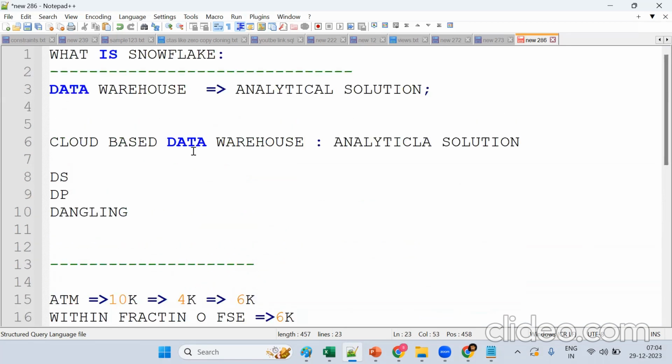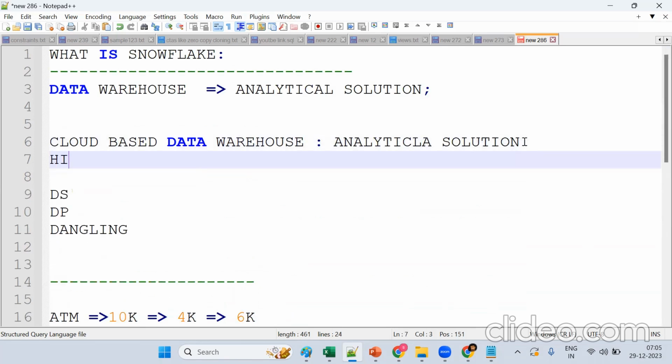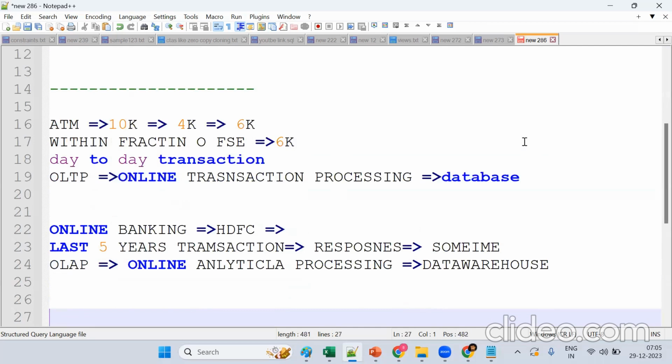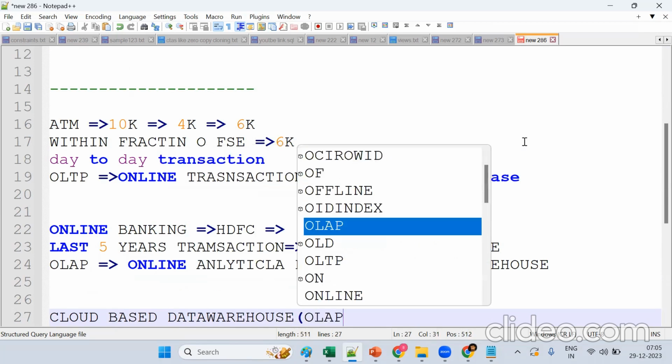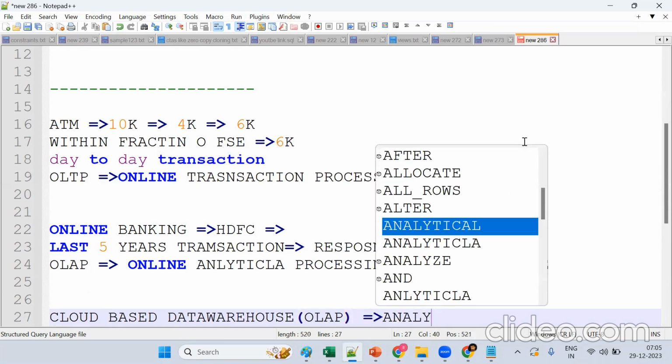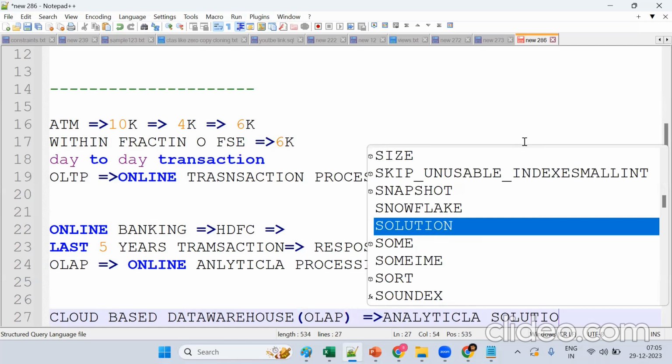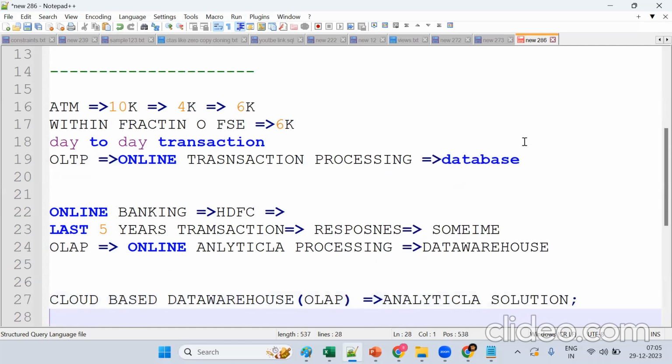What is it saying? It's a cloud-based data warehouse mainly for analytical purposes. Analytical means historical data; we want to analyze the historical data. One more time, Snowflake is a cloud-based data warehouse, and a data warehouse is OLAP, an analytical solution. Getting a little bit of it at least? Get the point.